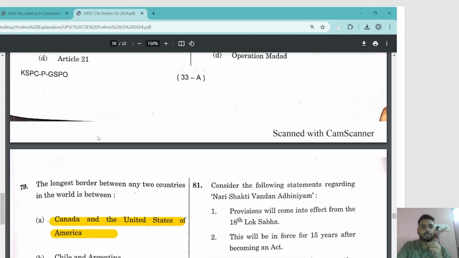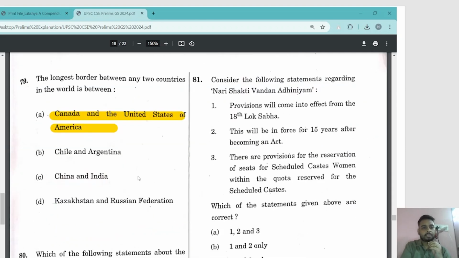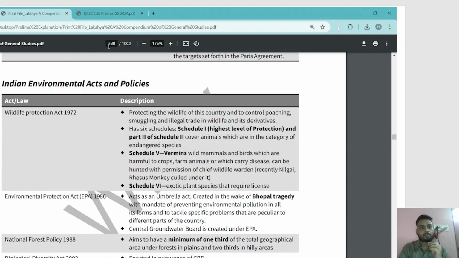This is again a very easy question: the longest border between any two countries in the world is between Canada and US. But you will not find it in many standard sources. This was a very straightforward question, in the sense that if you have read it even once, you would be able to remember it.